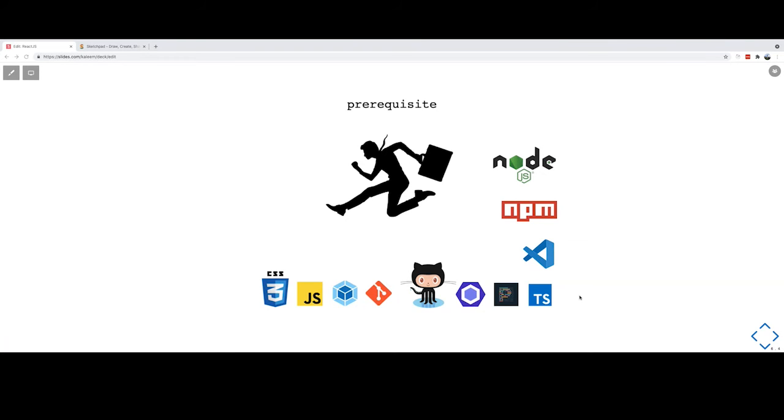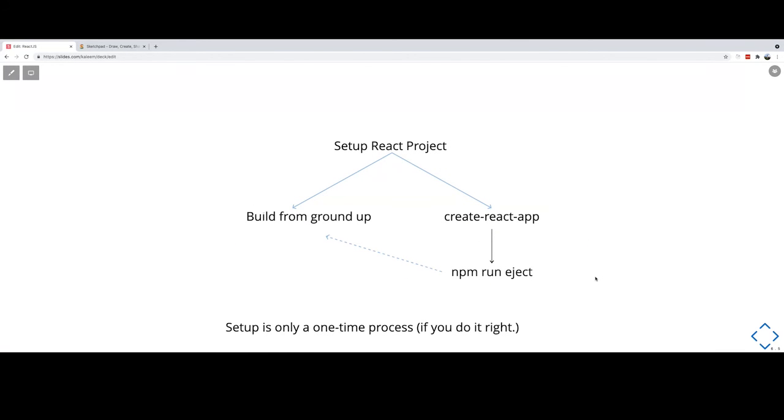Okay, so let's see. Now, when we talk about setting up the React project, suppose you don't know anything about React and you want to just get started. So this is your first learning, to set up a project.